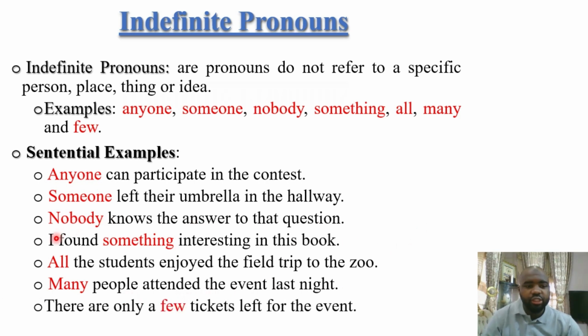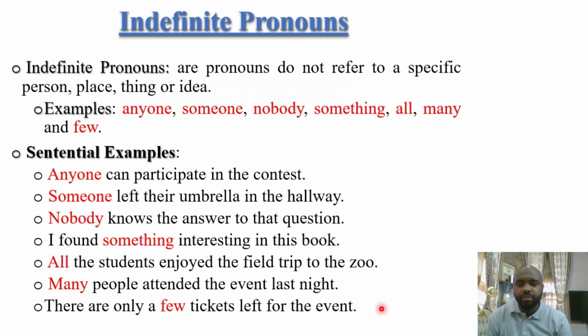The last one is, there are only a few tickets left for the event. Let's assume you go to a cinema, like say this cinema we have in Kano, or in Kaduna, or in Abuja, or maybe Enugu. When you go to watch a movie, and suddenly you find out that there are only a few tickets left for the cinema show, the speaker is not being really specific.